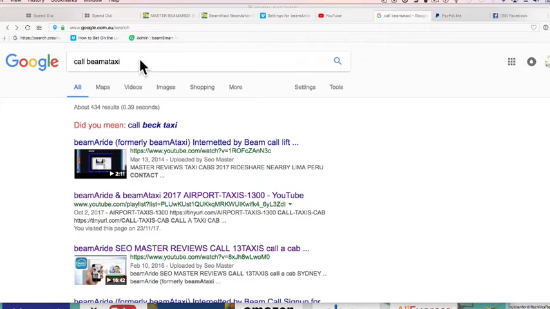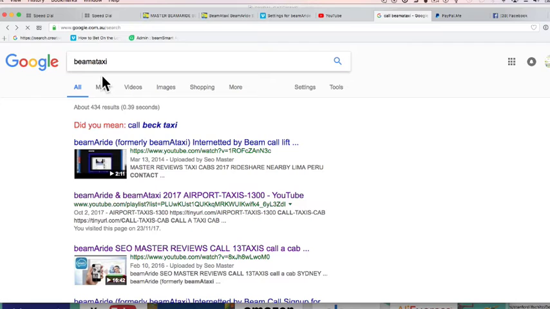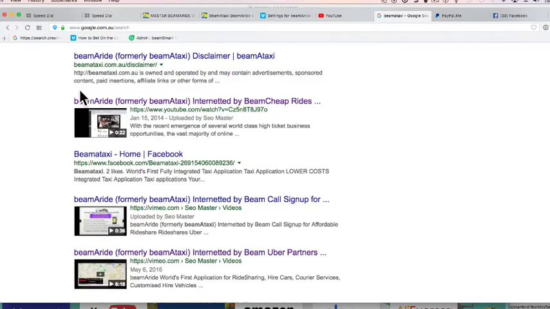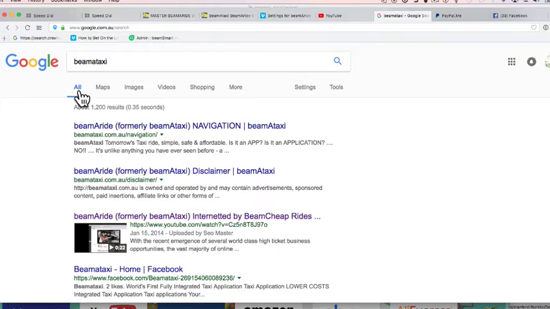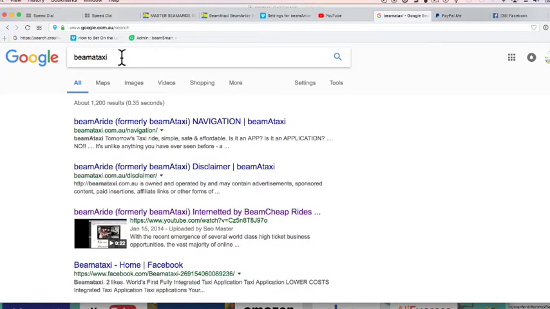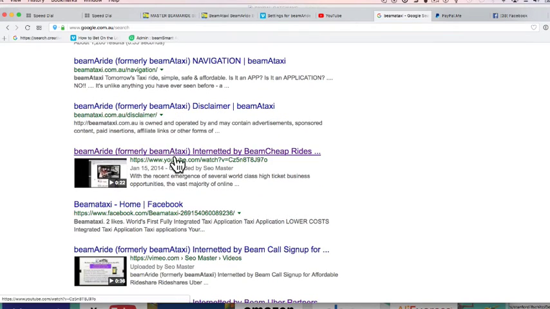Okay, so here's the story. Let's put in a word like BeamAtaxi, single word. Now that word can be programmed, but I prefer having this word and then adding in specific words like black and white cabs. I'll show you some actual examples in a minute, but this is just to show you how it works.